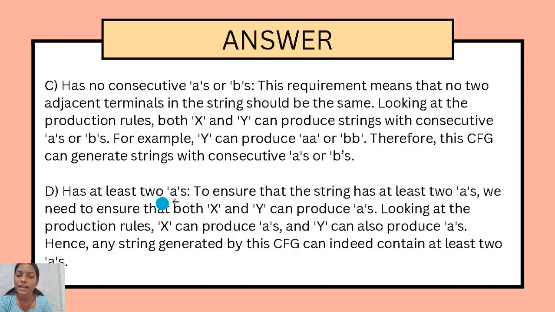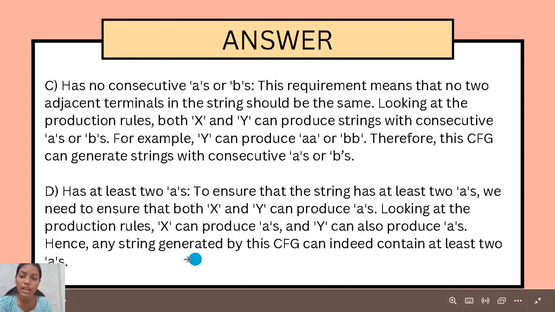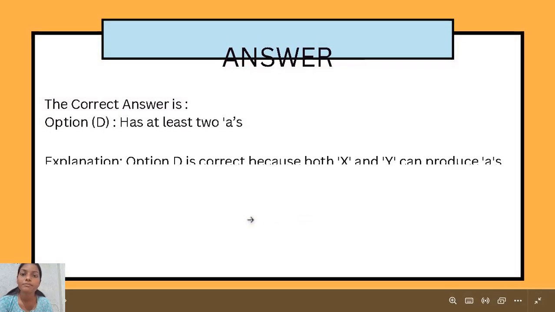Option D has at least two A's. To ensure that the string has at least two A's, we need to ensure that both X and Y can produce A's. Looking at the production rules, X can produce A's and Y can also produce A's. Hence, any string generated by this CFG can indeed contain at least two A's. So, which is the suitable answer?